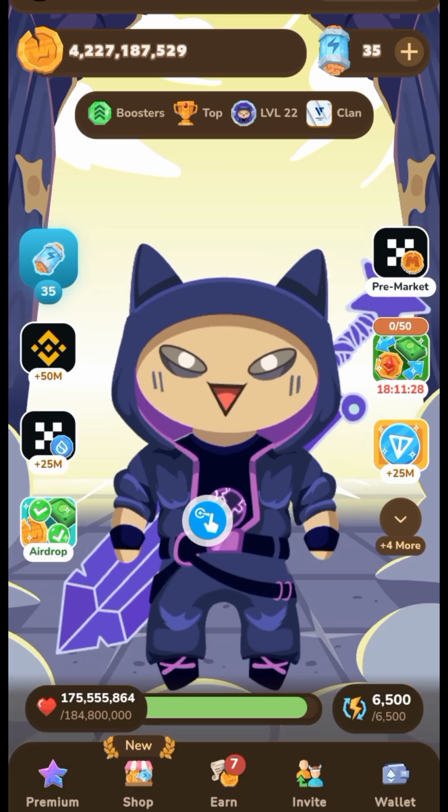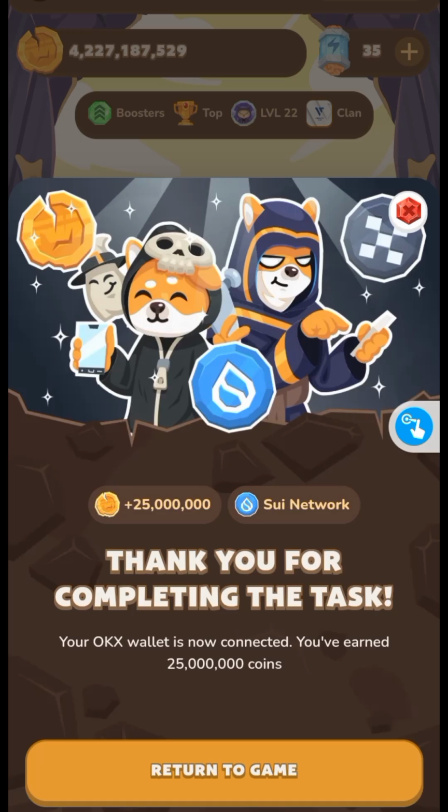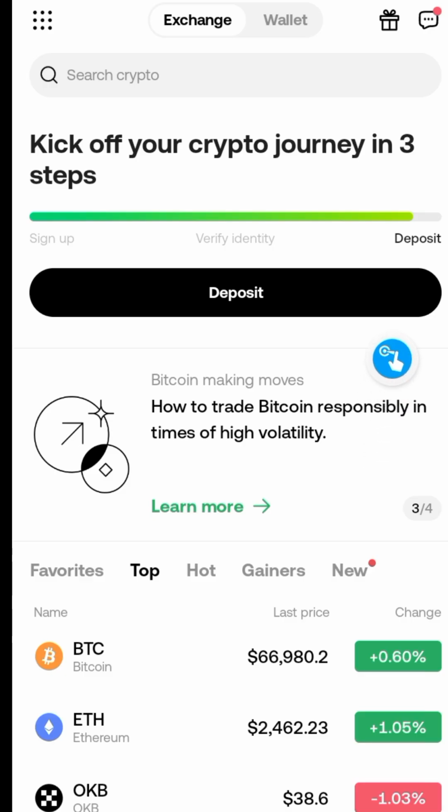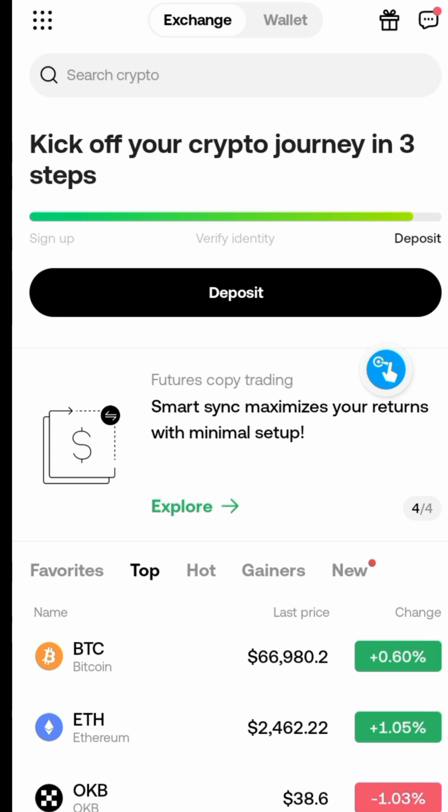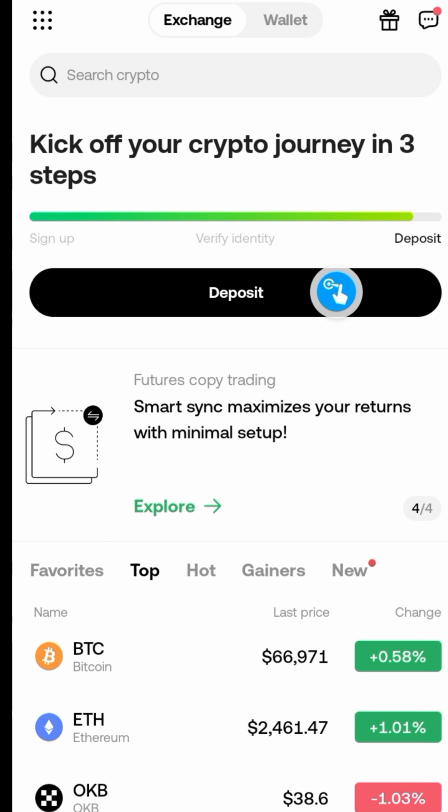Now about this campaign, as I said earlier, you've got to complete this, and the way to do this is to go to the Google Play Store and look for OKX. Search for it on the Google Play Store. Once you see it, download it, then create an account. After creating an account, that's going to bring you to the home page of the OKX platform. Now I want you to pay close attention, because I noticed some people are still confused, hence the need for this second video that I'm making.